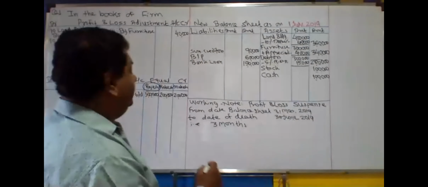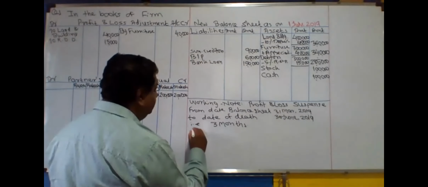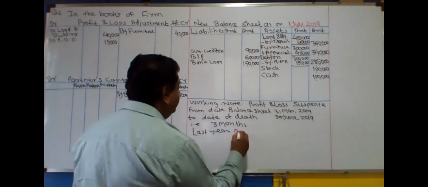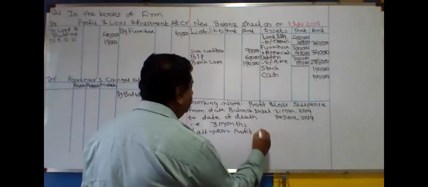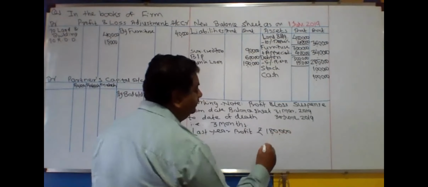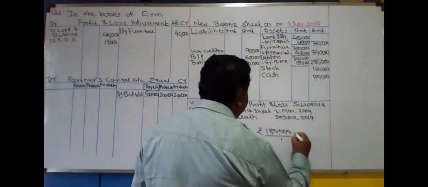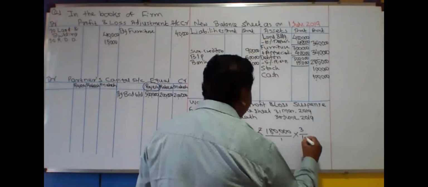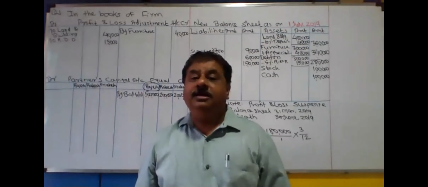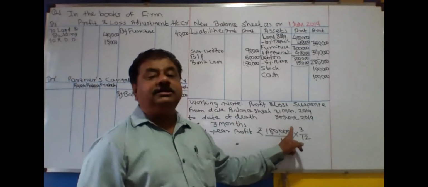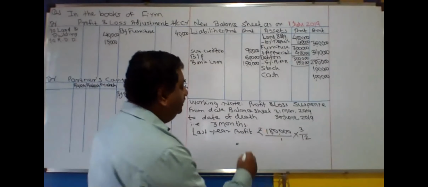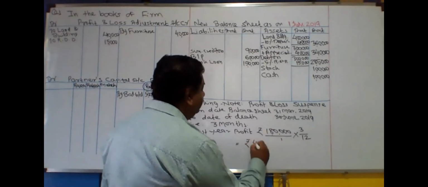Now, what is the last year profit? Last year profit given to you is 1,80,000. Okay, but this is for the full year. We want to calculate only for 3 months. So how to do it? 1,80,000 into 3 by 12, or divided by 4, so you are getting the answer 45,000 rupees.